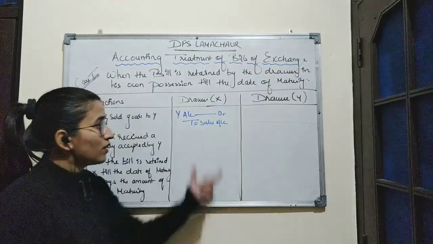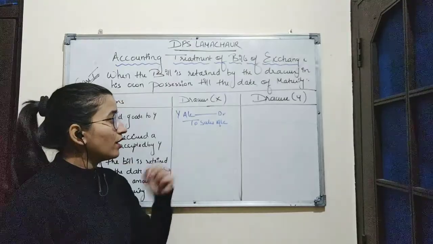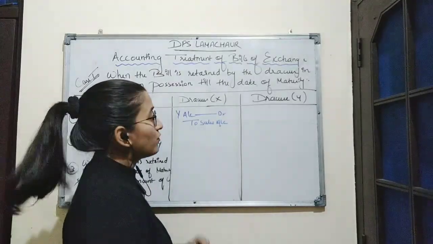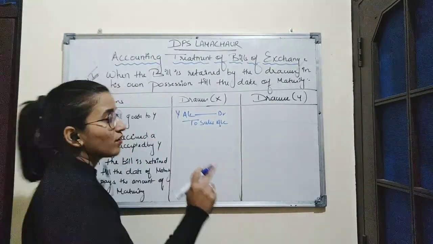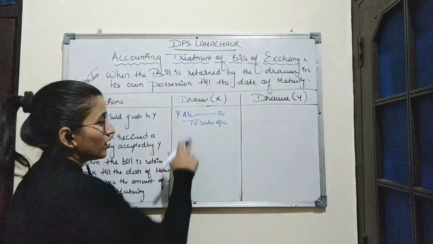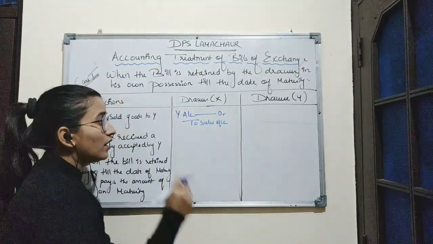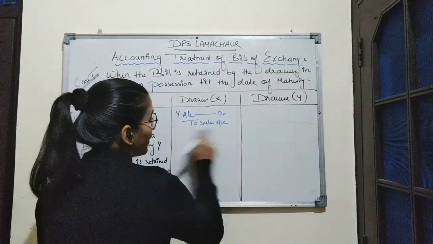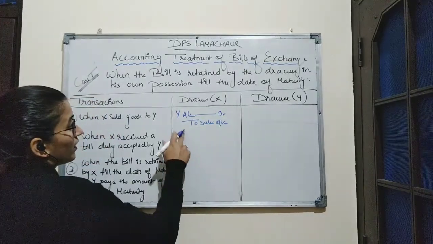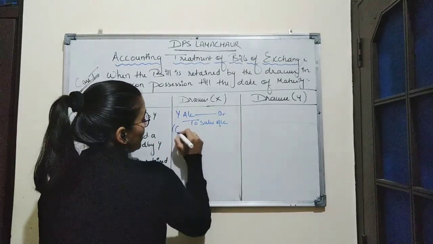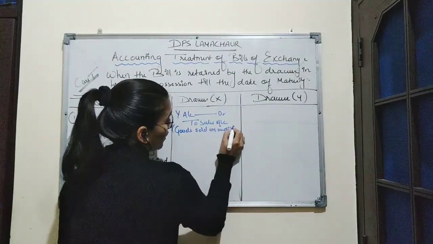So here Y's account has been debited because Y is a personal account, and according to the rule of personal account, we have to debit the receiver. Goods have gone from the business, or goods have gone from X. So here goods will be considered as real account, and according to real account, credit what goes out. So here we will credit sales account in case of goods. Now narration for this entry will be goods sold on credit.